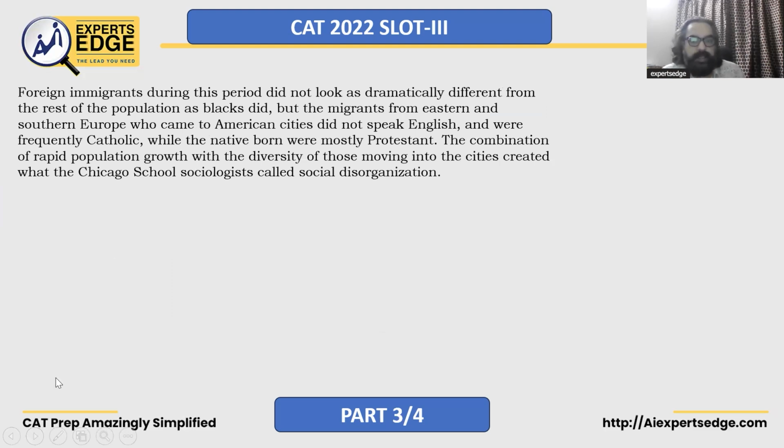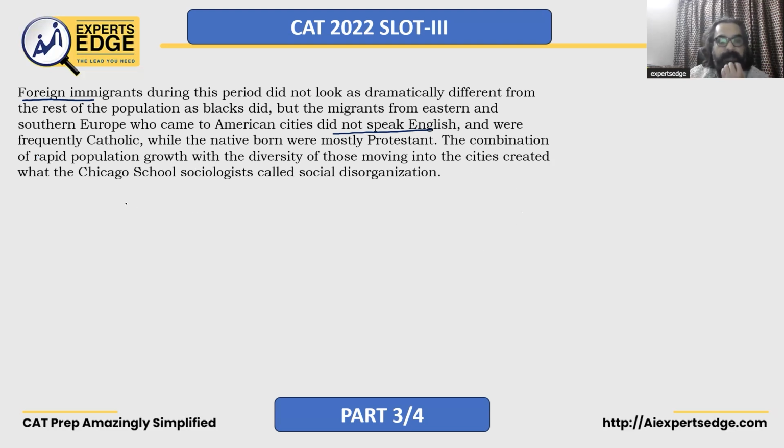Foreign immigrants during this period did not look as dramatically different from the rest of the population as blacks did. But the migrants from Eastern and Southern Europe who came to American cities did not speak English and were frequently Catholic, while the native born were mostly Protestant. So what are we saying? Foreign immigrant side did not look dramatically different, but other migrants did not speak English, leading again to social disorganization. If you remember, we spoke about how the same language was a barrier which connected them.